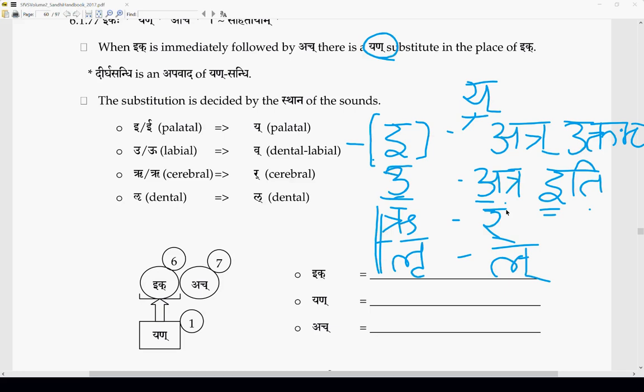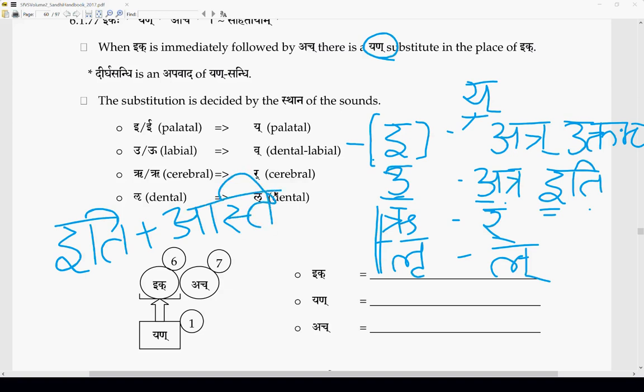One answer is that it is natural. When we pronounce the words iti asti together, what is happening? It changes naturally to ya. Sandhi is a natural process. Iti asti is a natural phenomenon.